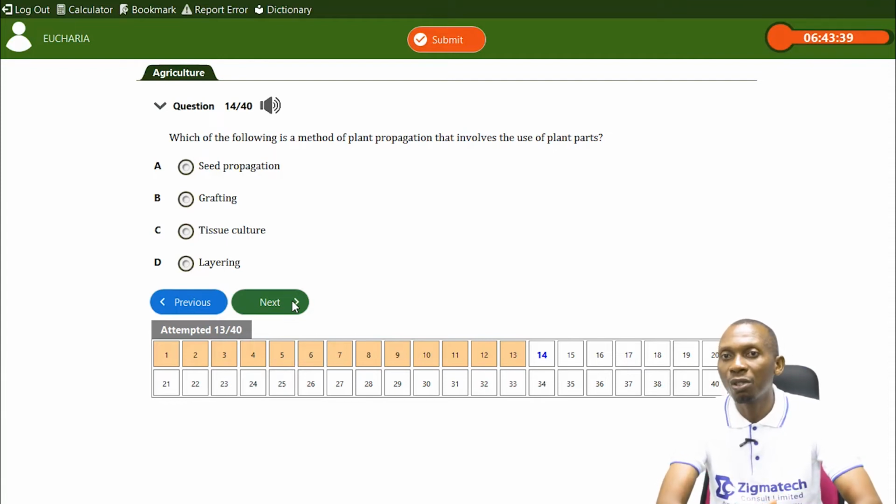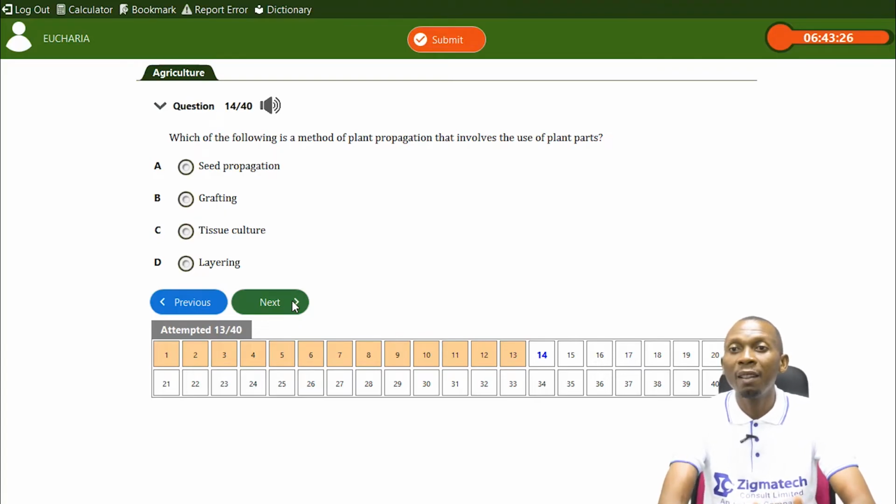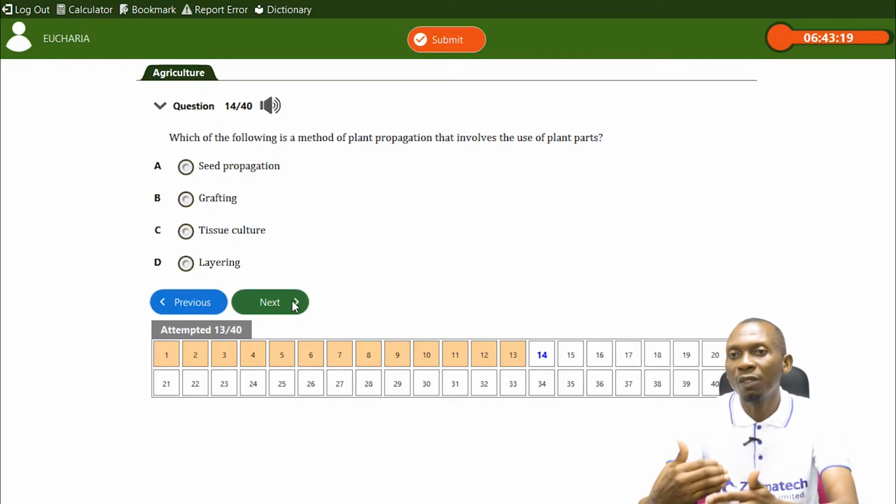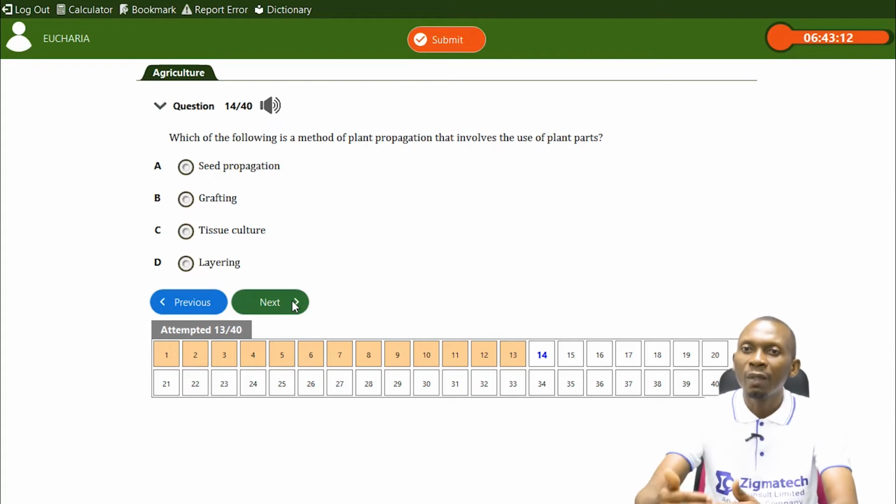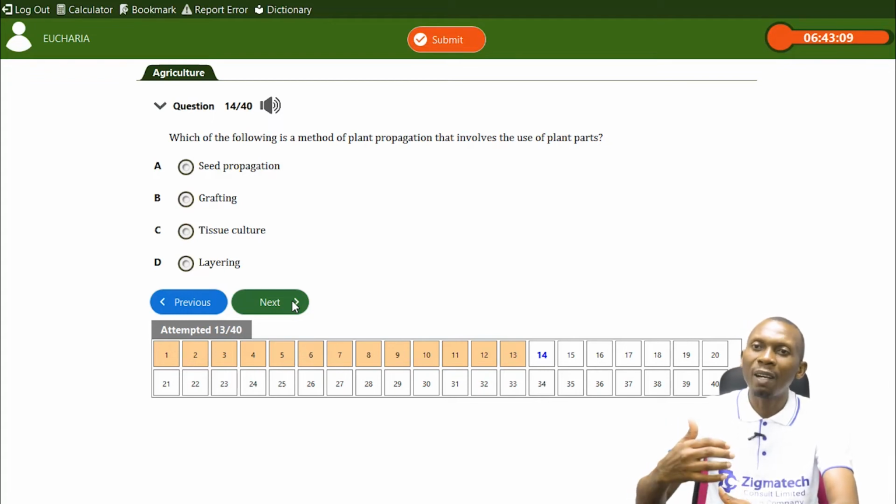But let's look at tissue culture. Tissue culture has nothing to do with plant propagation, while layering does not involve taking out a plant part, though it's still asexual propagation, where we have air layering, where the bark of the tree or a branch is exposed, maybe about 2 centimeters is cut, and the cambium is now exposed, and then sphagnum moss is wrapped around it to encourage rooting.